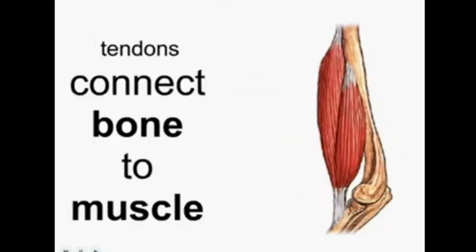Coming to the next one, tendons. What is the function? Connection between bone and muscle. See, again with the circles I am showing there. A bone, and that black colored circle is the muscle. Between that you find a connection, that is the tendon. Right, students? So what can we say? Tendons and ligaments help to connect bone to bone and bone to muscle. So these two we are also taking under connective tissue.